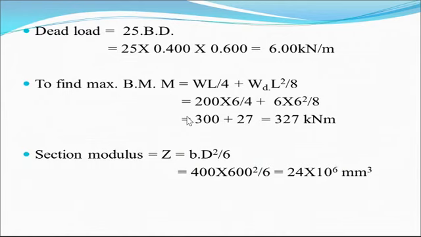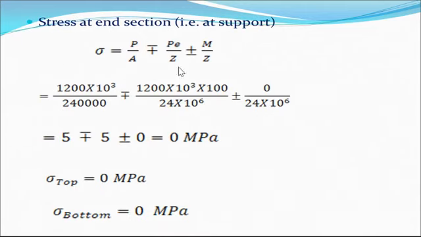Now repeat the same procedure. Dead load is the same, maximum bending moment is also the same, section modulus is also the same. Now this is the formula, P by A. What new term is introduced? That is due to the eccentric profile, it is minus Pe by Z. So eccentricity is 100, plus minus 1200 is the prestressing force, and Z is the section modulus. At the end support, definitely moment is 0, that's why this is 0. And interesting, if we provide the eccentric cable at the support, in the first case it is 5 MPa, in the second case it is 0. Sigma at top is 0, sigma at bottom is also 0 at the end section.